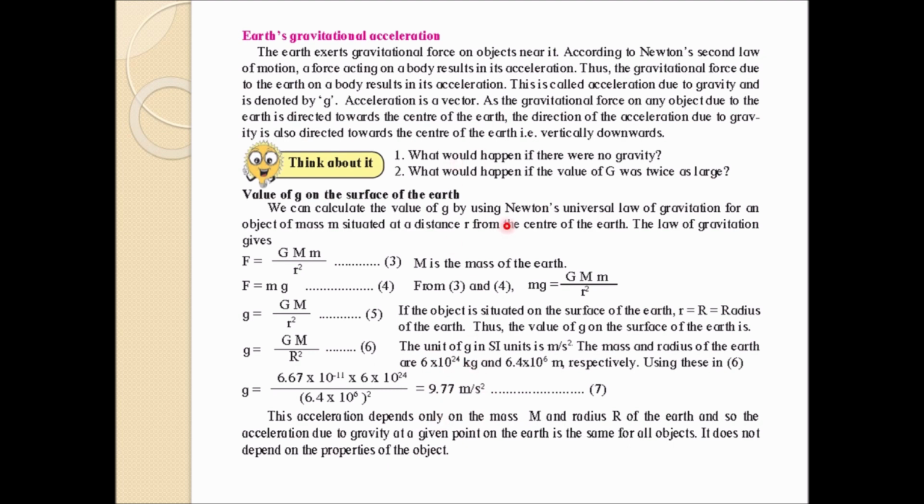If you drop the elephant and the shot put together, both of them will land at the same time, because the acceleration applied by the earth on these two bodies will remain the same.